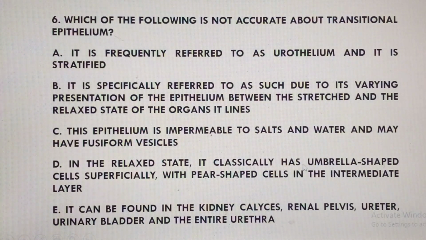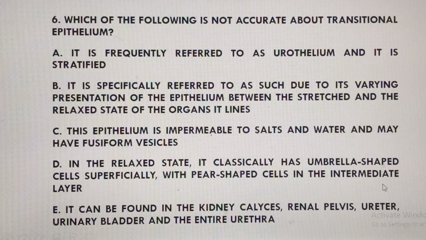But what is happening is that when they stretch, okay, this is a relaxed state. When they stretch, they may even assume squamous shape, with the intermediate cells bearing that kind of pear shape. I'll show you that. Now, option E says it can be found in the kidney calyces, major and minor calyces, renal pelvis, ureter, urinary bladder, and the entire urethra.